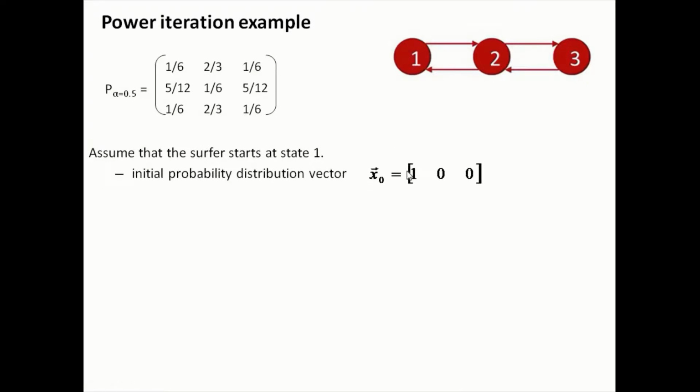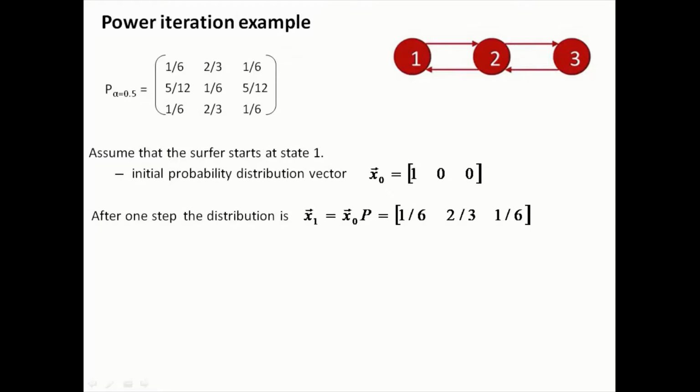So x0 is equal to 1, 0, 0. After one step the distribution will be x1, and vector x1 will be equal to vector x0 P. So x1 is given by 1, 0, 0 times P, the transition probability matrix. When we multiply these two, we get 1/6, 2/3, 1/6.